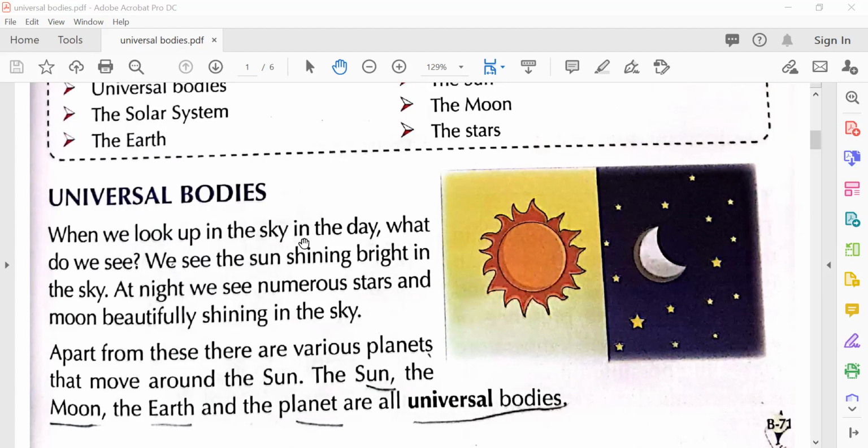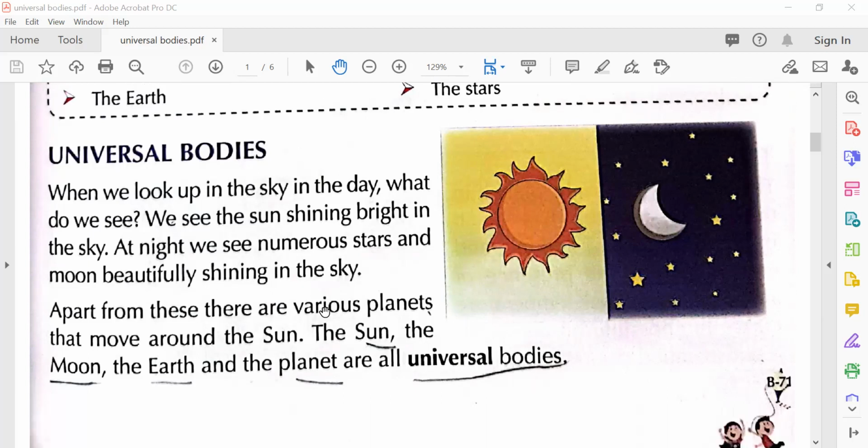Universal bodies. When we look up in the sky in the day, what do we see? We see the sun shining bright in the sky. At night, we see numerous stars and the moon beautifully shining in the sky. So in the day, we see the sun shining bright in the sky, and at night we see numerous stars and the moon beautifully shining in the sky.